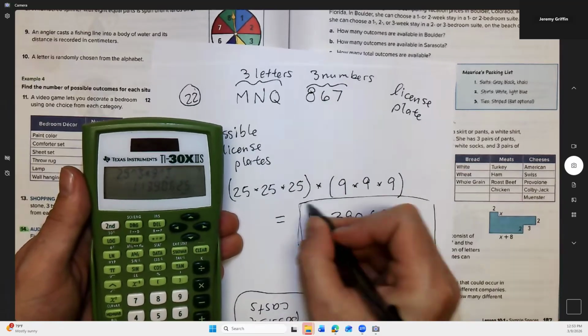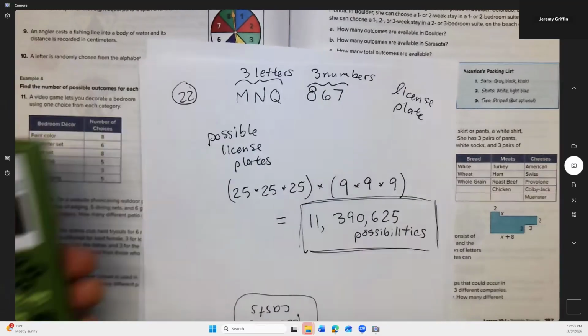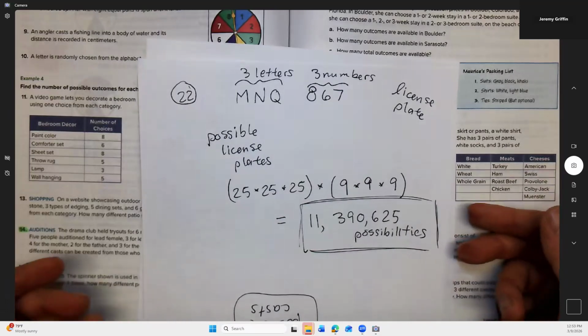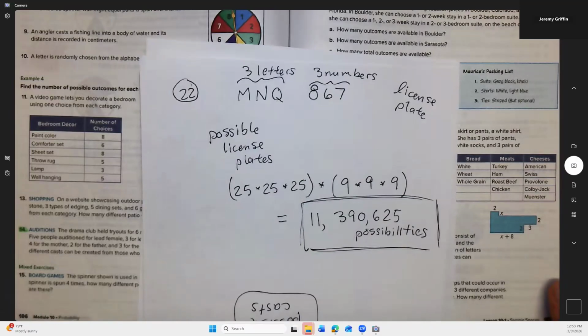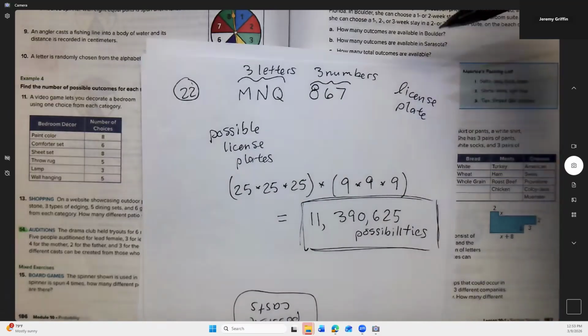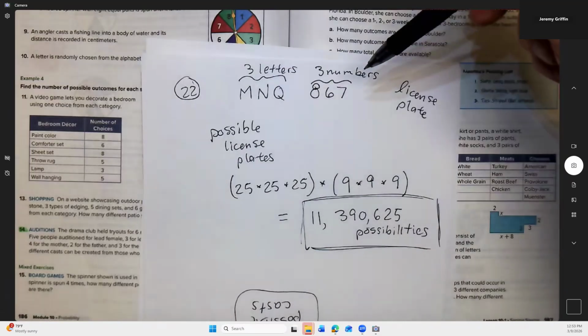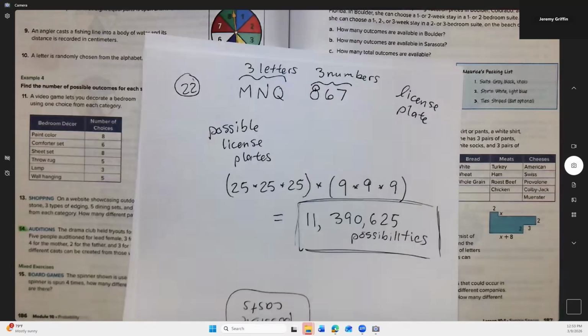Okay. So if you were living in a state that had a population that was larger than this, or I should say the number of cars on the road is more than this, well, now you're out of license plate possibilities. So then you have to do something like maybe change the rules. Like, okay, well now we got to allow some letters in the second string, some numbers in the first string. Otherwise, we only got 11 million plates to get out.